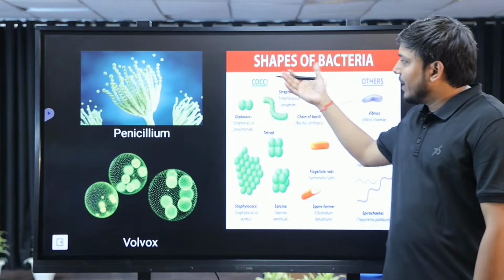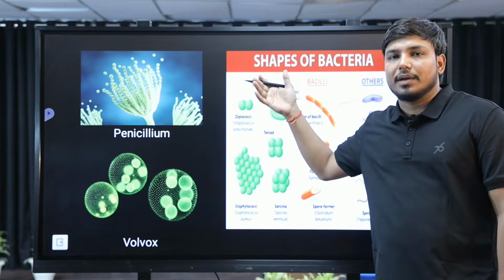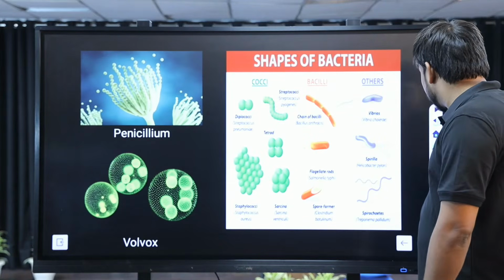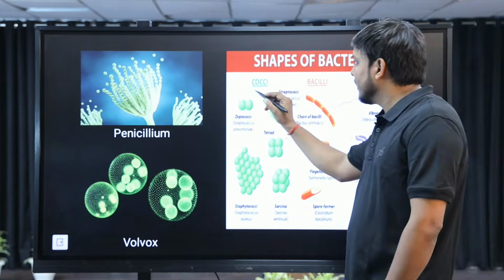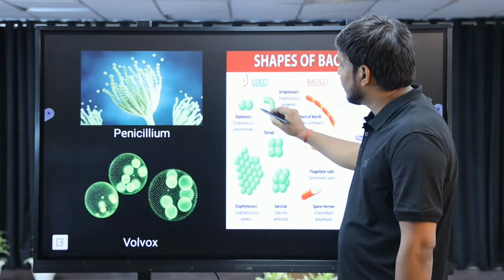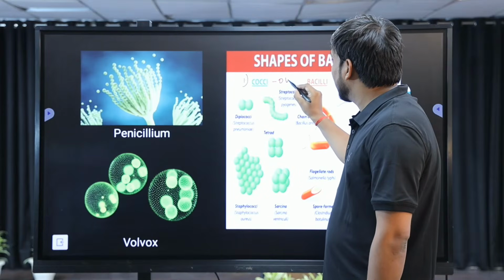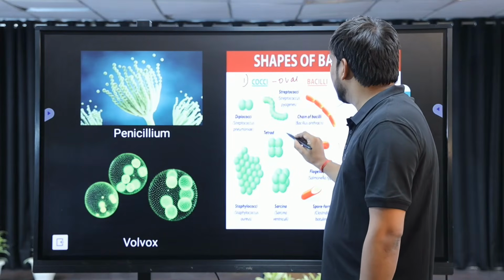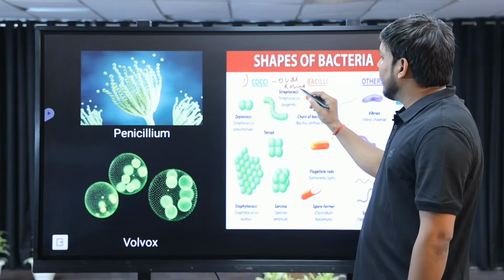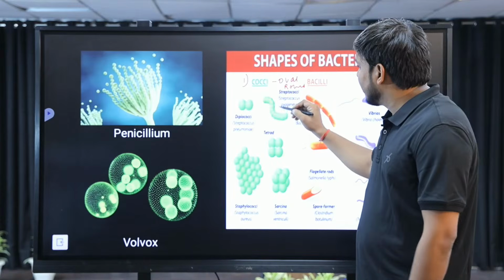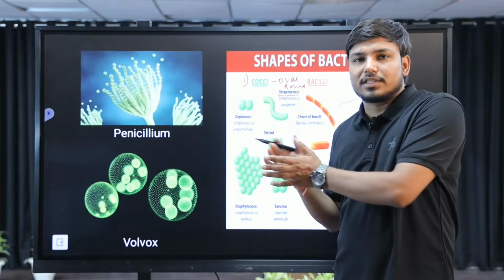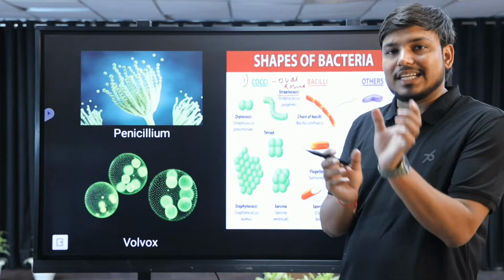Next, depending upon the different shapes, bacteria are basically of 4 kinds. Let's discuss the very first shape. The very first one is the shape of cocci. Cocci means oval or round shape. The example of cocci is streptococci. We have discussed Streptococcus previously: Strepto and coccus.